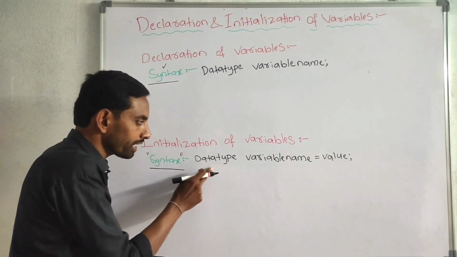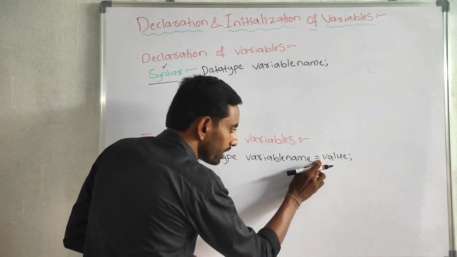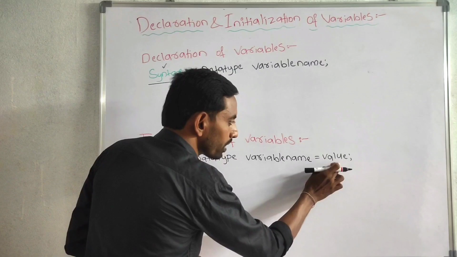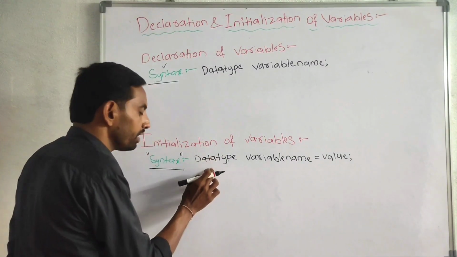Here we have to write the data type. Here we have to write the variable name. This operator is called as assignment operator. This is a value. In this place we have to write the value. In this place we have to write the variable name. In this place we have to write the data type.